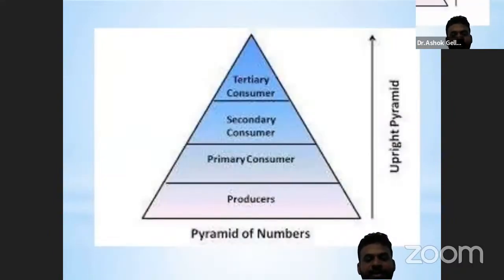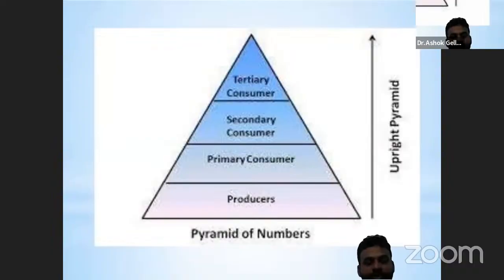This is the pyramid of numbers. In the pyramid of numbers, the number of organisms decreases with each trophic level. So this pyramid is always an upright pyramid. Producers are usually at the base of the pyramid because most of them are autotrophs.